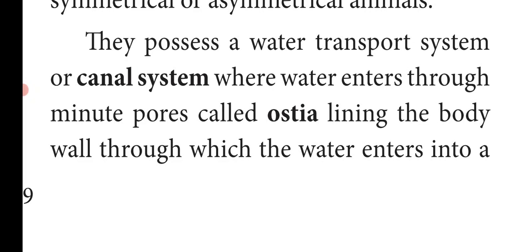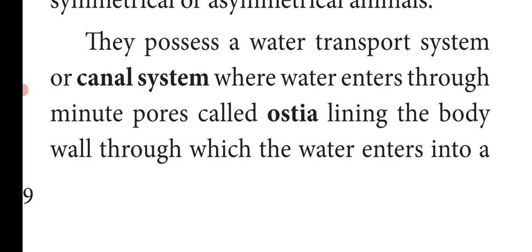So water enters through the small pores called ostia and goes out through the opening called osculum. This water transport system is mainly helpful in food gathering, circulation, respiration and removal of waste.